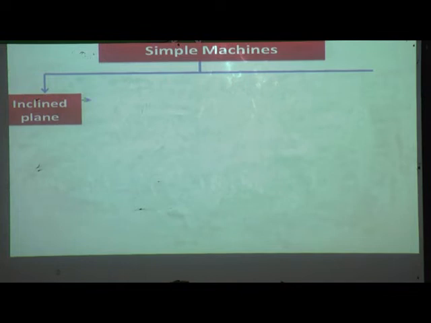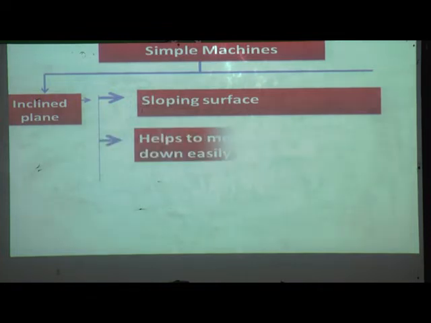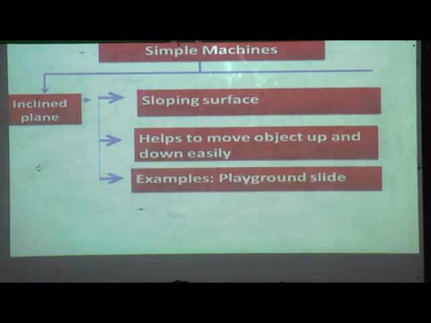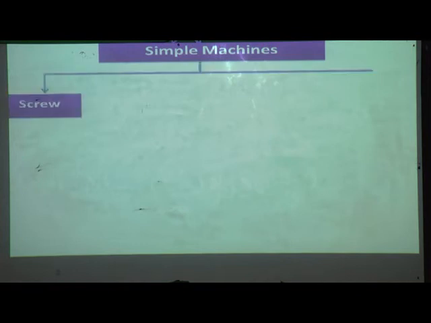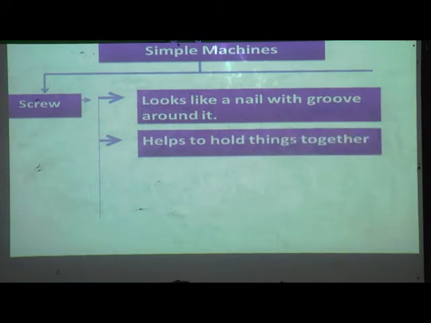Inclined plane. It has a sloping surface. It helps to move objects up and down easily. Example: a playground slide is an example of an inclined plane. Screw. It looks like a nail with a groove around it. It helps to hold things together.